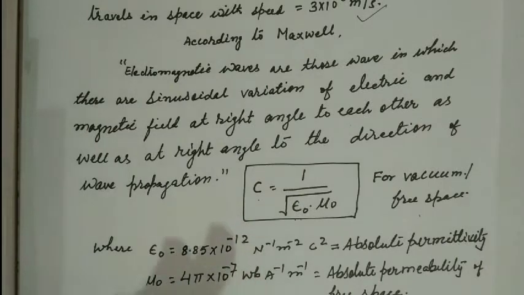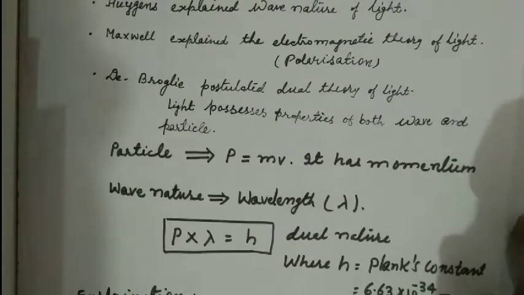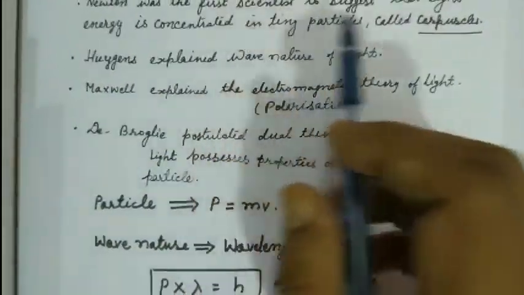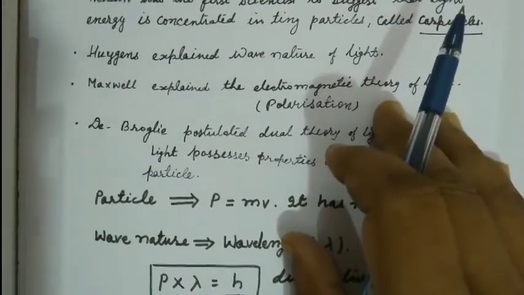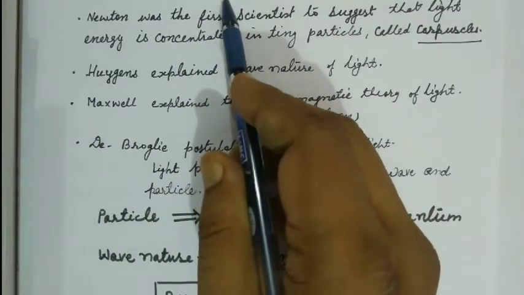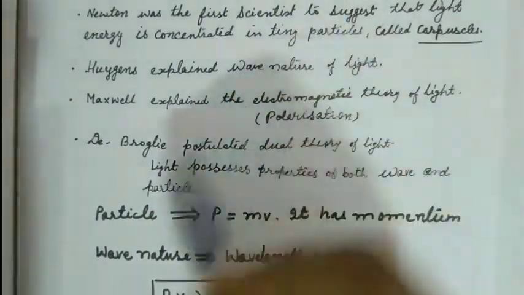So Maxwell explained this successfully on the basis of electromagnetic waves. Other properties we will discuss about that. So light behaves as a dual nature. The main important properties are given by de Broglie's theory. Sometimes light behaves as a particle nature and sometimes as a wave nature.